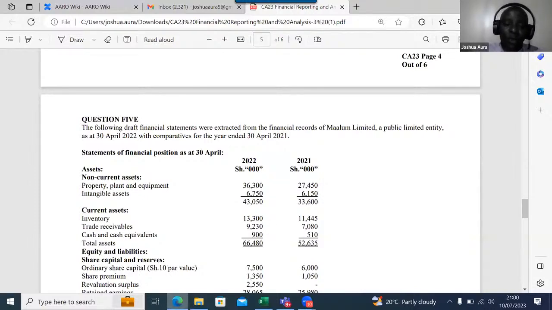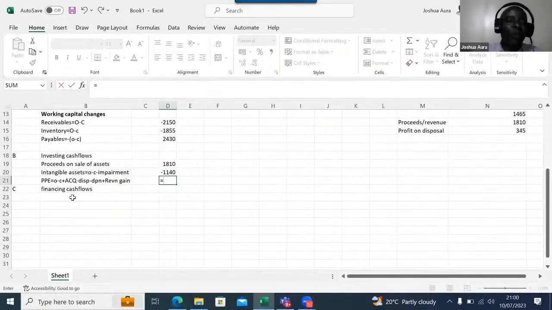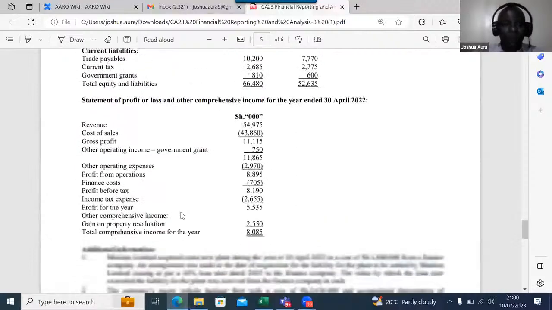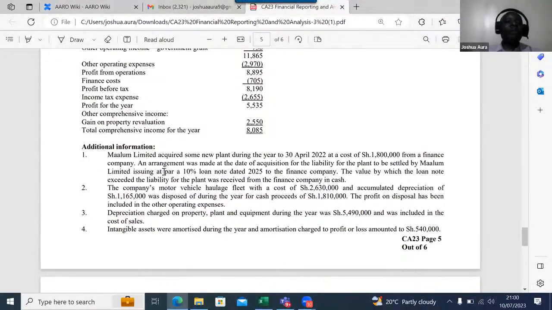So I want us to go slowly here. I'm following this. Do we have any acquisitions in the year? Let's go to the notes of the accounts here. We can see here Malum Limited acquired some new plant during the year at a cost of, so plus 1,800. These were acquisitions. All right.